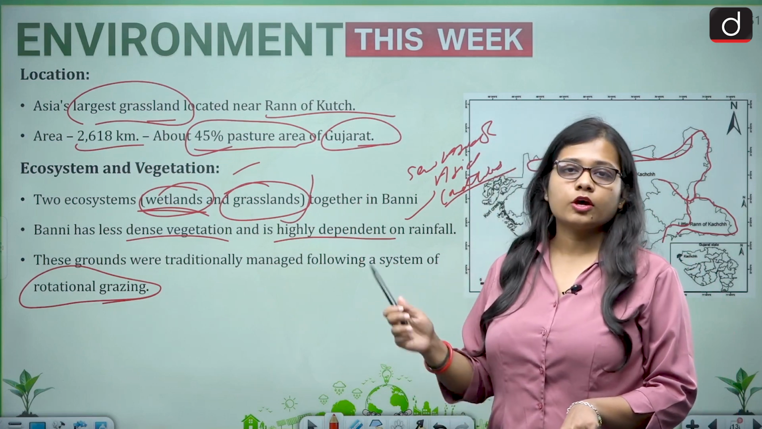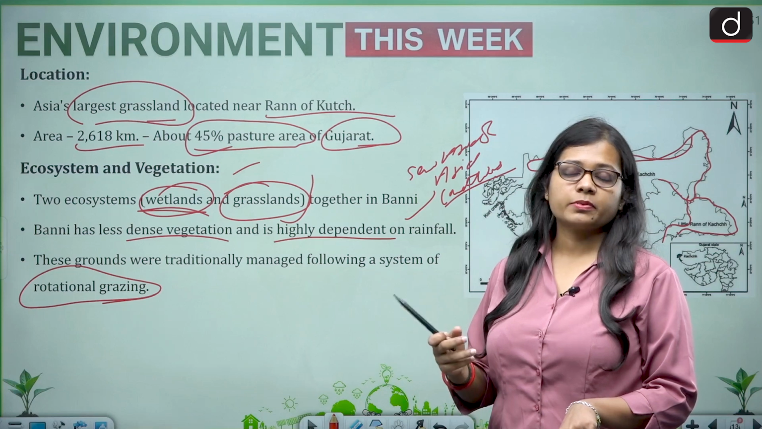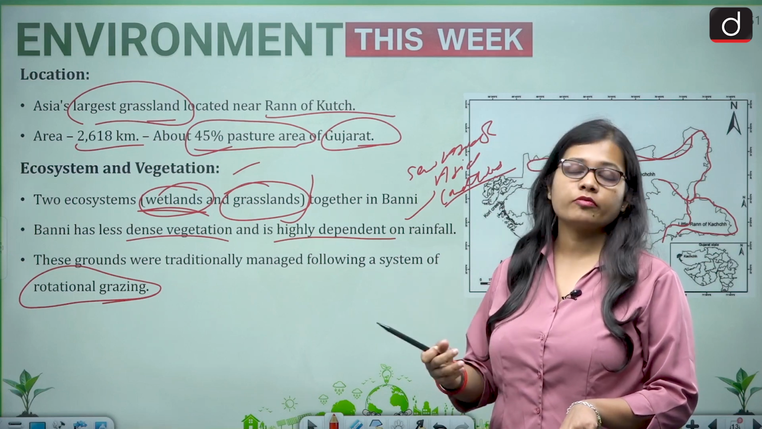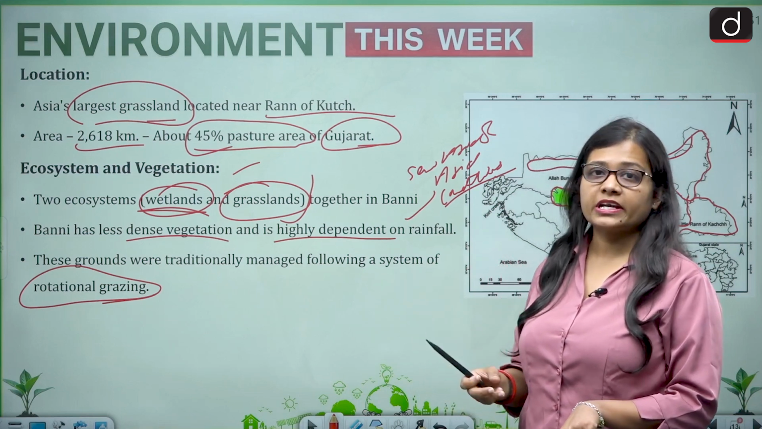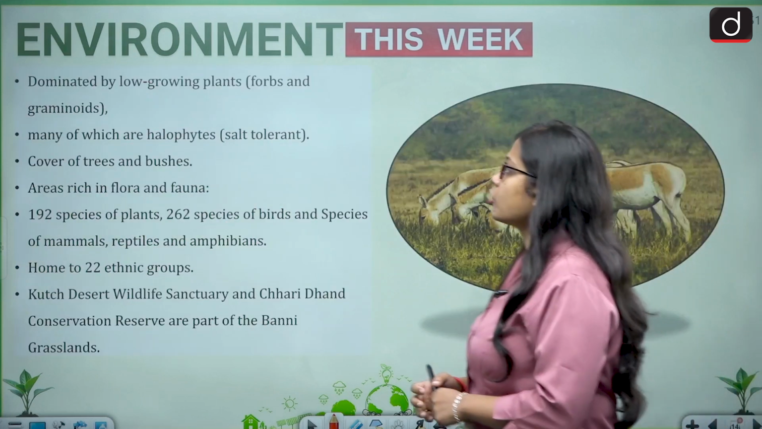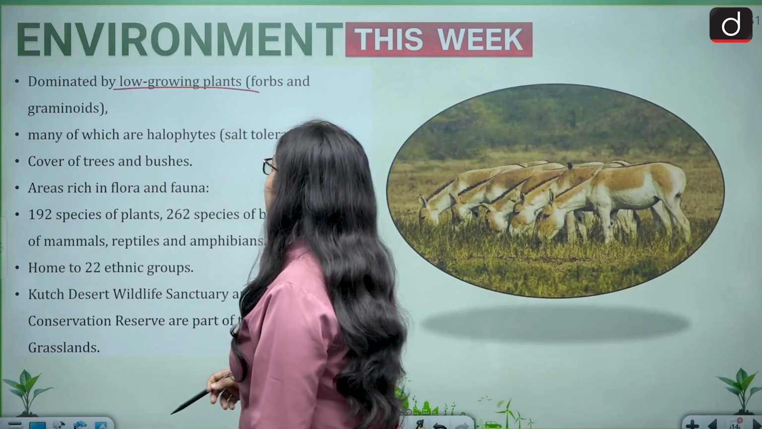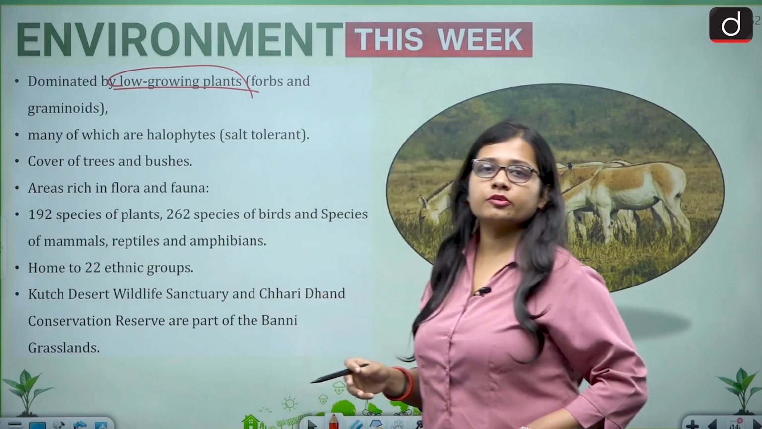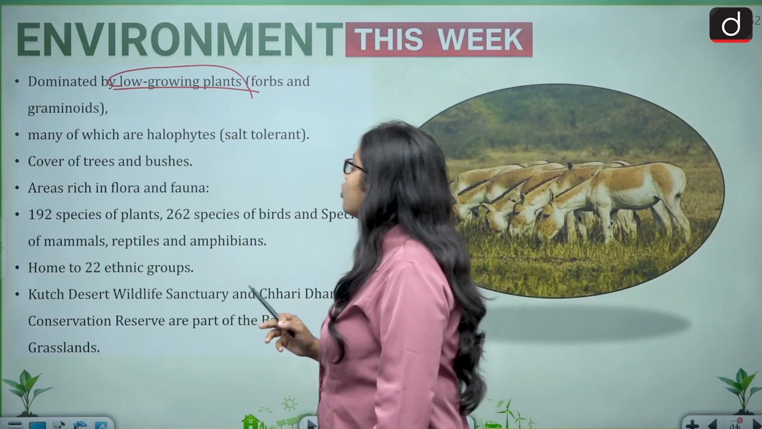Now wetland, recently 3 more wetlands have been included in India in the form of Ramsar sites, and the total number of wetlands in India has reached the mark of 85 wetlands. Then it is dominated by low growing plants, that is forbs and graminoids. Low growing plants means not very large trees; majority of the time you can see the low growing plants.